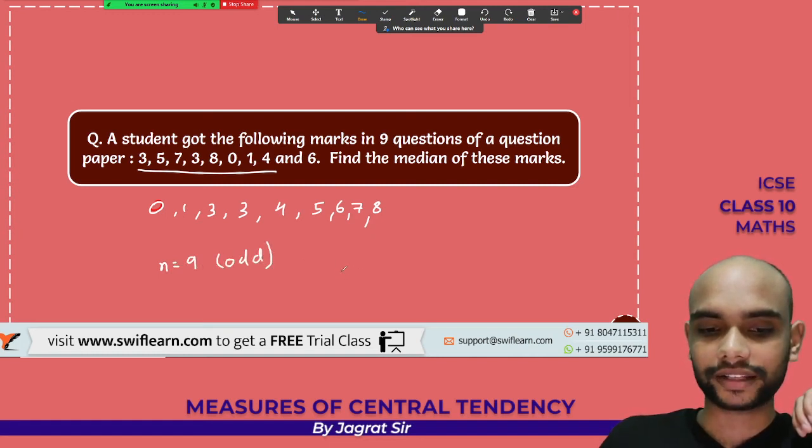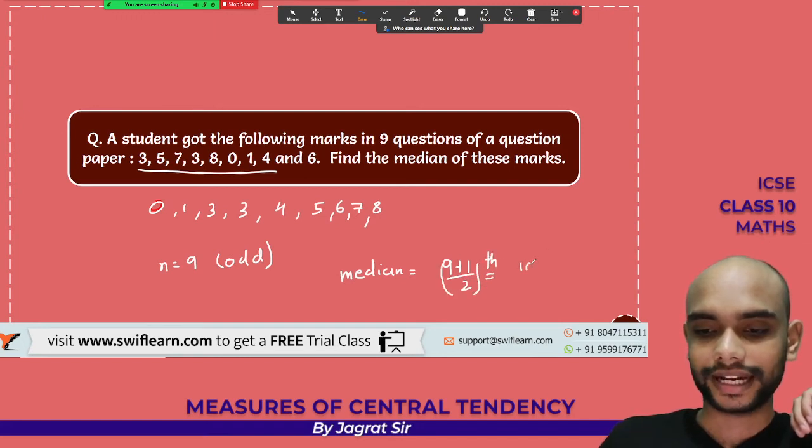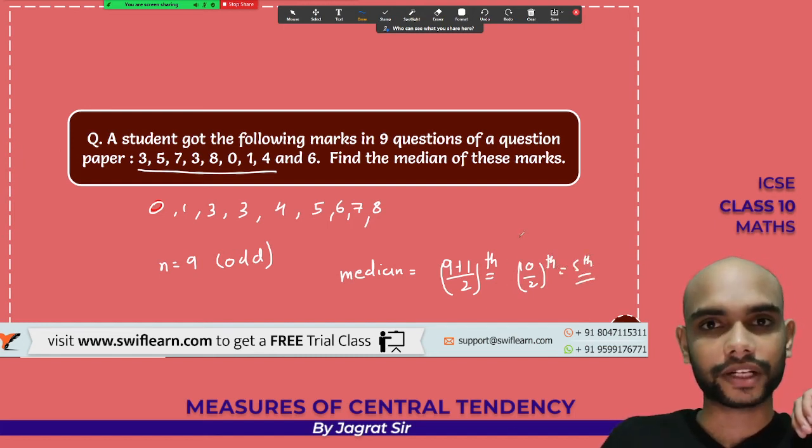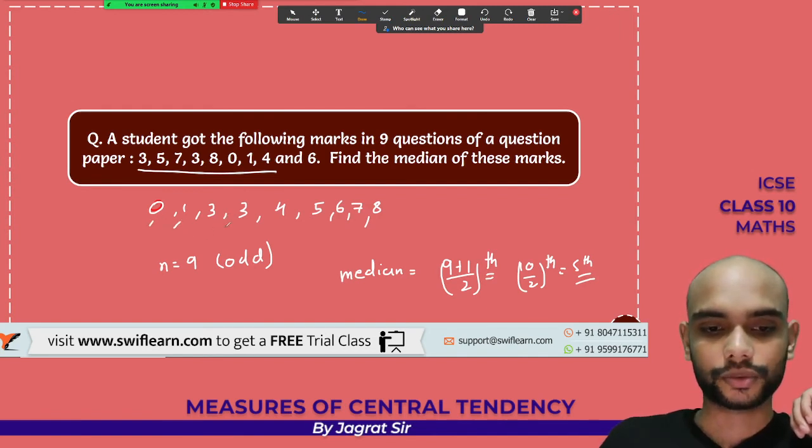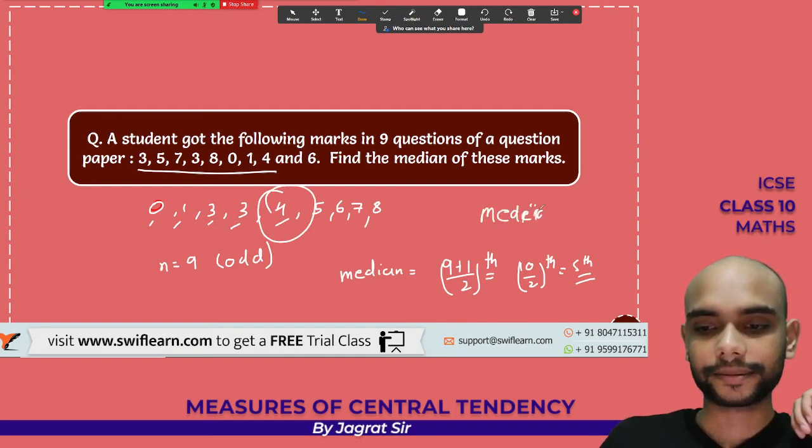So how shall we find the median? n plus 1 upon 2 th term, that is 10 upon 2 th term, that is the 5th term. The 5th term will give you your answer. So let's see which term is the 5th term: 1 2 3 4 5. So 4, your median is 4. बेटा समझ में आ रहा है? मेरी राइटिंग के अलावा सब समझ में आ रहा है?